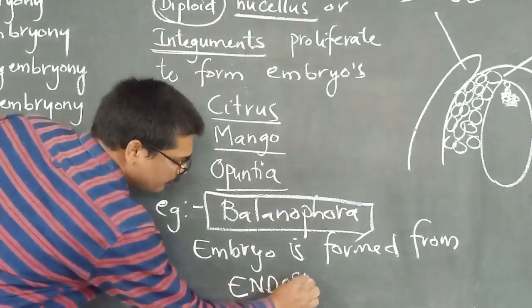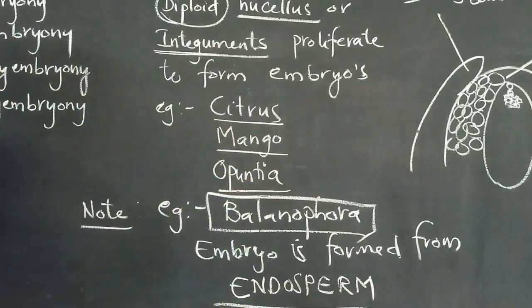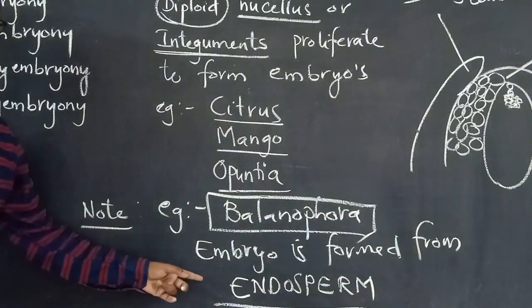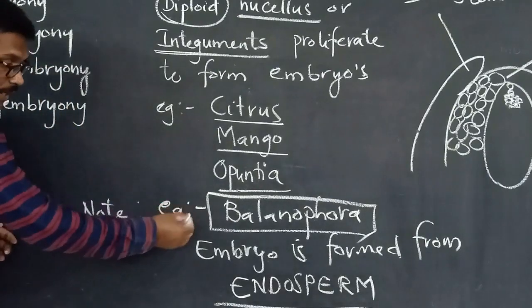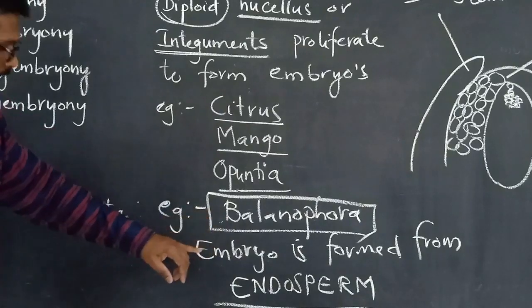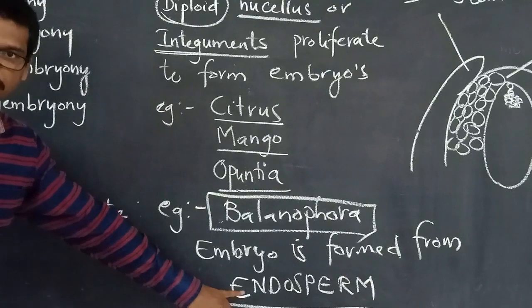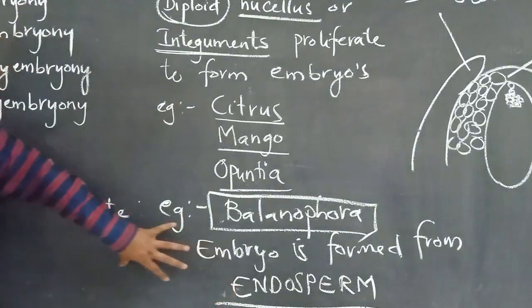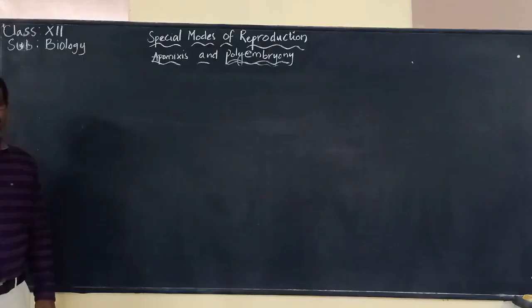The embryo is formed from one of the cells of the endosperm. So the endosperm is also now participating in the formation of the embryo. The best example is Balanophora, where the embryo is formed from the endosperm. We have to note this carefully.